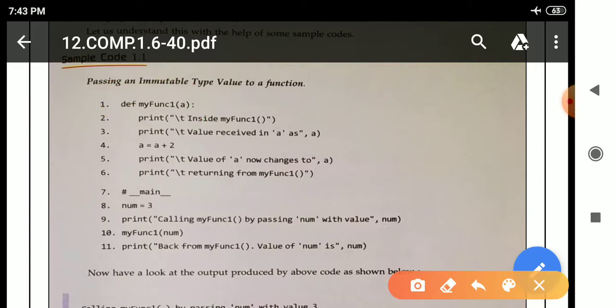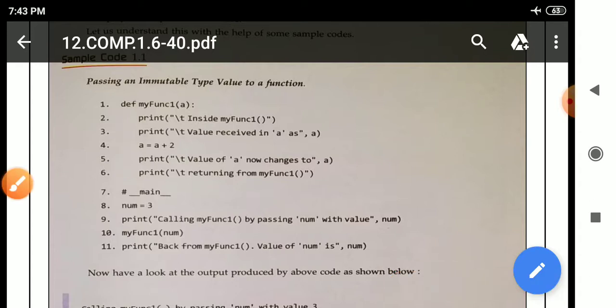Okay, because the colon is there, we have to leave space here, from line 2 to 6. Why? Because the function header is a compound statement, that is why in the next line we have to leave space, meaning indented space. So we have to leave the space here.